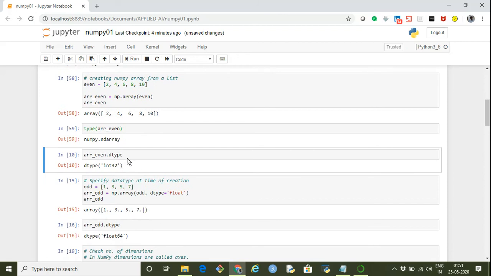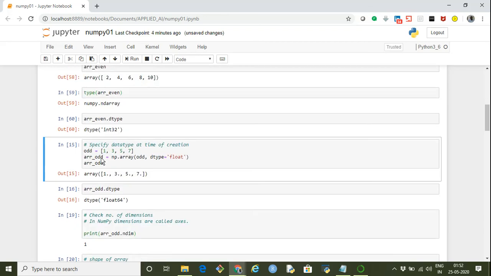Now, to find out the data type of individual elements of a particular array, we can use dtype. In this case, arr_even is the name of the array that we created, and we are using dtype to find out the data type of the individual elements of this particular array. It says that all these elements are of integer type.